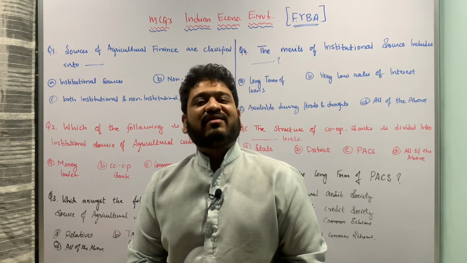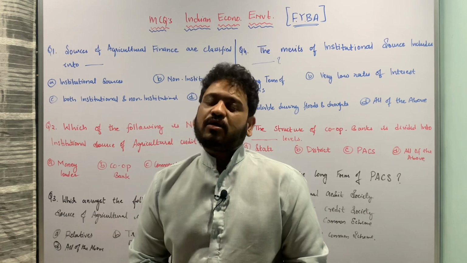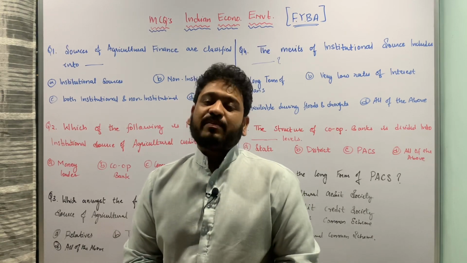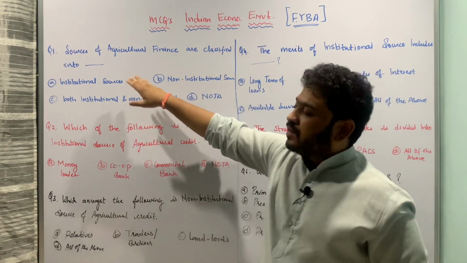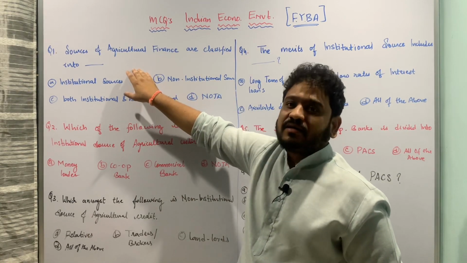In today's class I have MCQs with respect to Indian economic environment, which is the economics general paper for FYBA. So let's get started. The first MCQ is related to the sources of credit in agriculture.